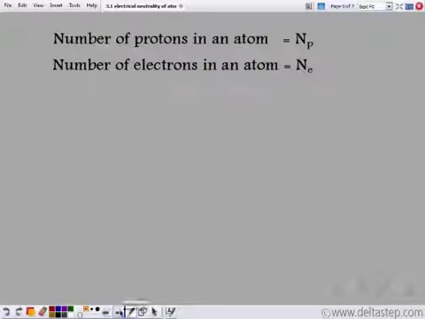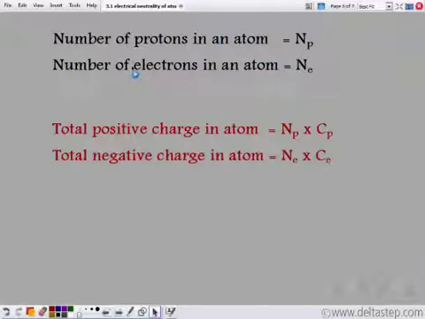So if in an atom, let's say the number of protons is equal to Np and the number of electrons is equal to Ne. Now, the total positive charge in the atom becomes Np into Cp. The Cp is equal to the charge on one proton, so the charge on one proton into the total number of protons present in the atom gives the total positive charge in the atom. Similarly, the total negative charge is given by Ne into Ce, where Ce is the charge on one electron. So that multiplied by the total number of electrons gives the total negative charge in the atom.